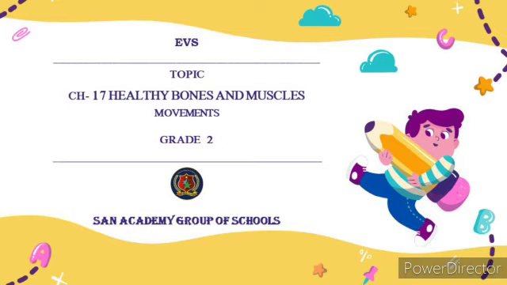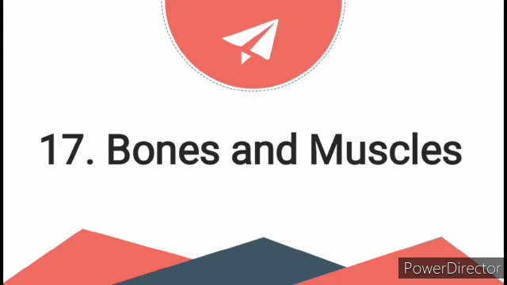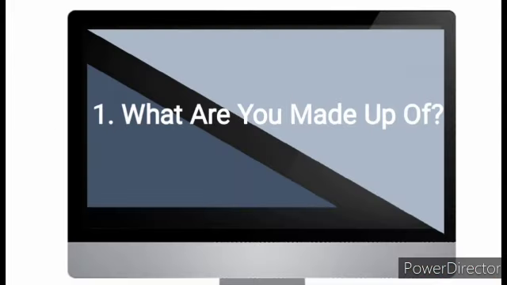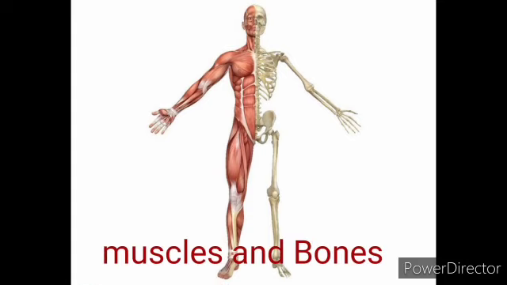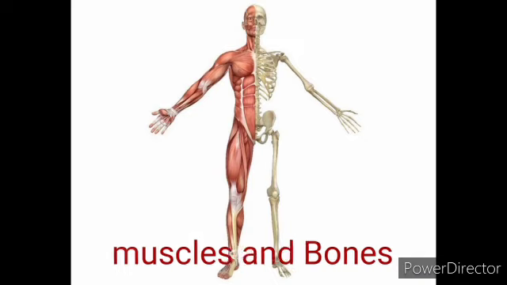In the previous class, we started the 17th lesson, Bones and Muscles. In that, we learnt about the first topic, what are you made up of? We learnt that our body is made up of bones and muscles, right? The soft parts are called muscles and the hard parts are called bones, and the skin covers the bones and muscles. And also we learnt about the skeleton.